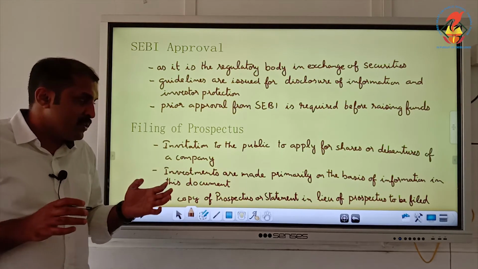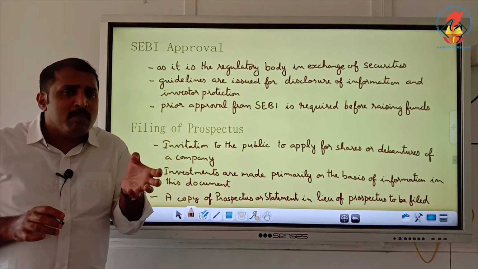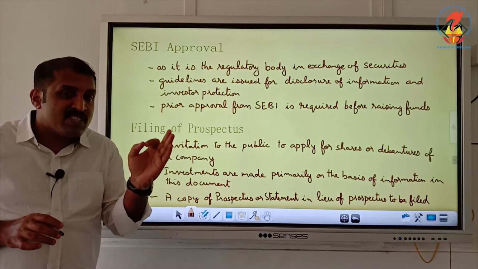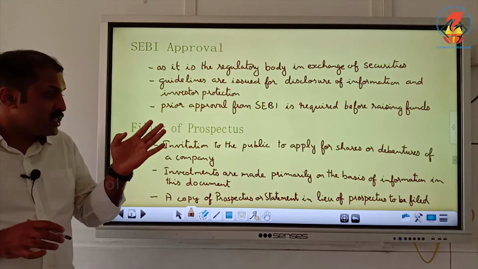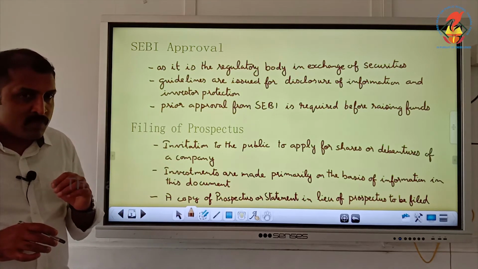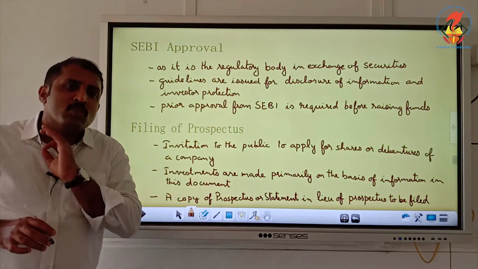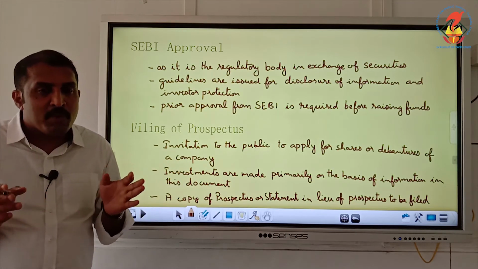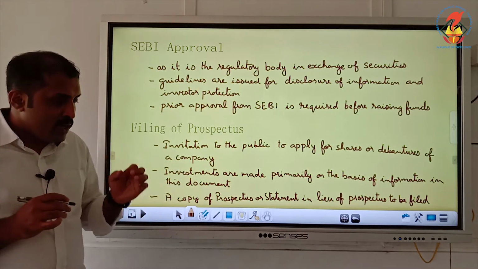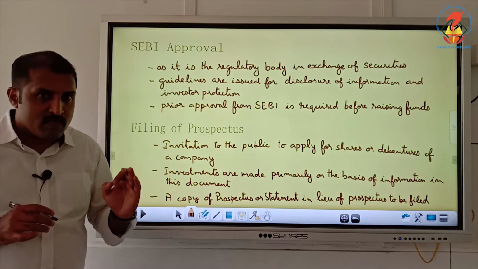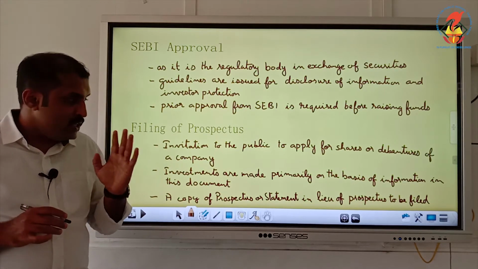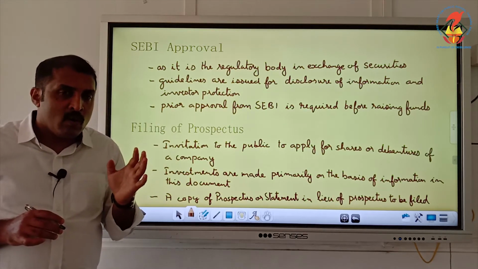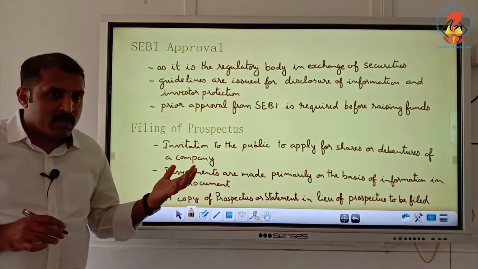It is an invitation, and the public primarily depends on this document for investing in these shares or debentures. So it is to be made sure that there must not be any misstatement in this prospectus. Correct information is to be given in the prospectus, and a copy of this invitation which is given to the public is to be filed, or a statement in lieu of prospectus.